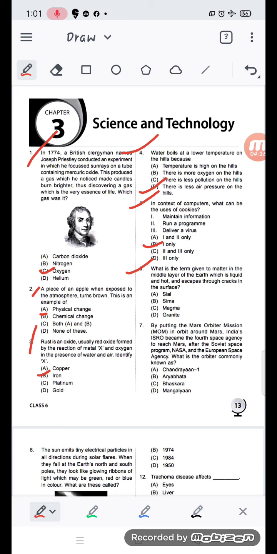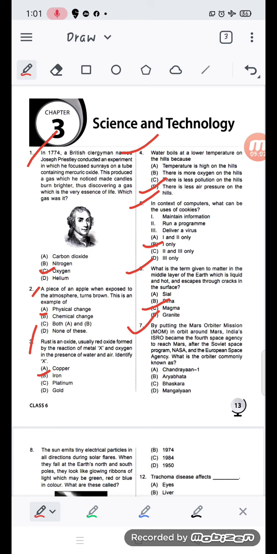Number 6: what is the term given to matter in the middle layer of the earth, which is liquid and hot and escapes through cracks in the surface? It is known as: shale, sema, magma, or granite. So it is magma. The middle layer of the earth is liquid and hot. Obviously it is magma.